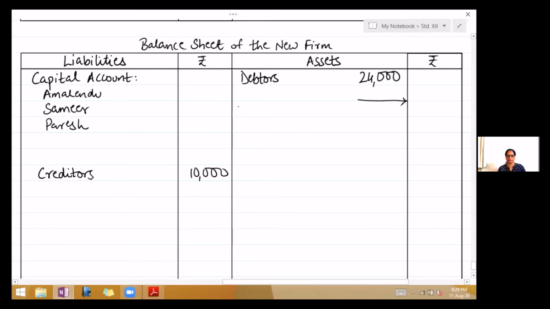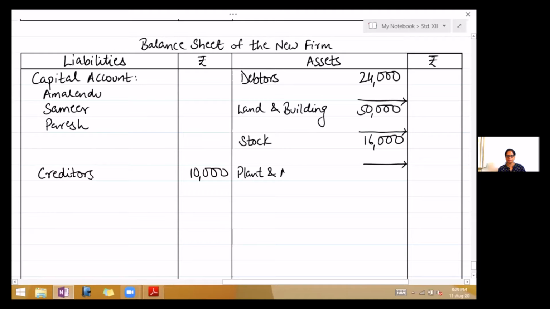Land and building 50,000. Leave a line for adjustment. Stock 16,000. Again a line to be left. Plant and machinery 20,000.